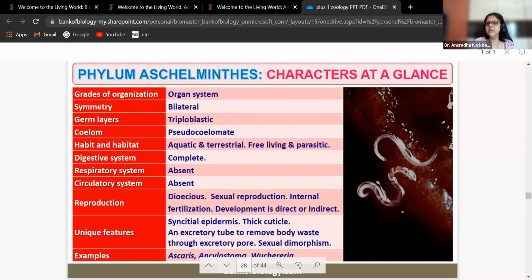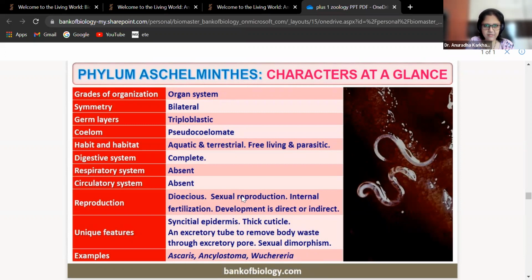Sexual reproduction takes place by internal fertilization. Development could be direct or indirect. Unique features: syncytial epithelium. Syncytial means multinucleated. Thick cuticle and excretory tube is present to remove the waste through the excretory pore. They show sexual dimorphism. Examples are Ascaris, Ancylostoma, and Wuchereria.